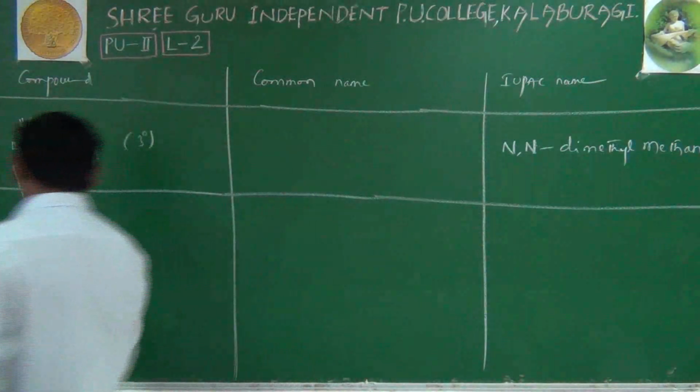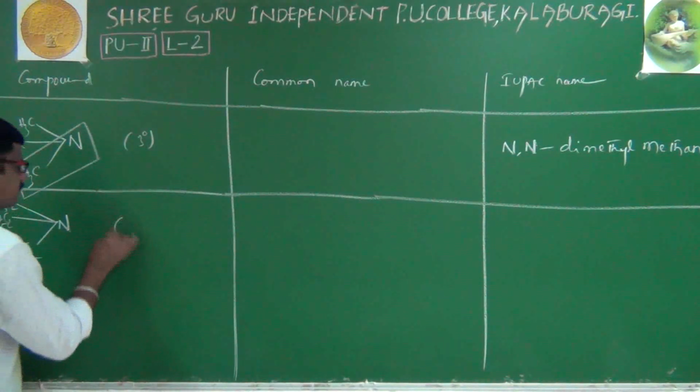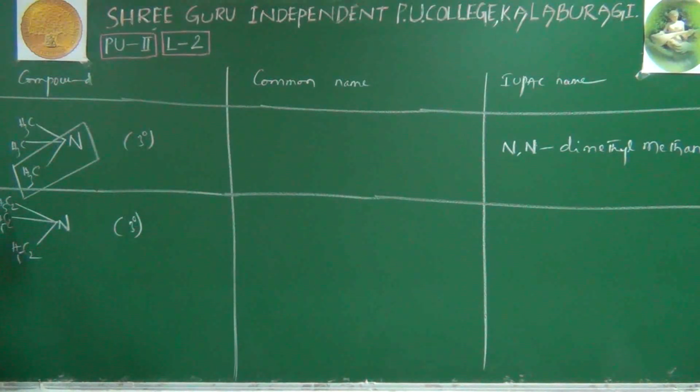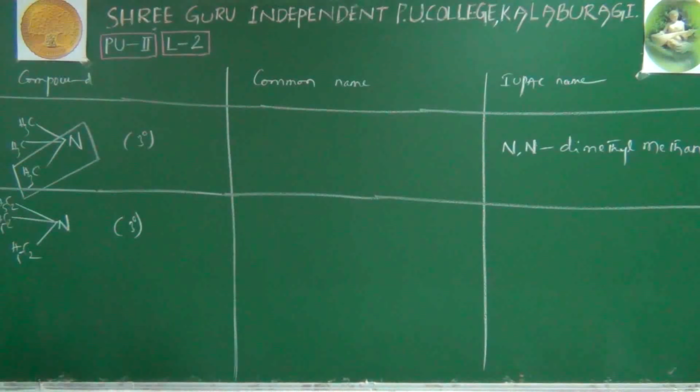Another example is like this. Nitrogen is connected with 3 ethyl groups. This is the first ethyl group, a second ethyl group, and a third ethyl group. It is also a tertiary amine, because nitrogen is connected directly with the 3 alkyl groups. Here also we'll write its IUPAC name first. The IUPAC name is quite similar to the previous example. Here also all 3 are the same. Any one group we consider as the parent chain. I am taking this as the parent chain. The remaining 2 groups are just branches.